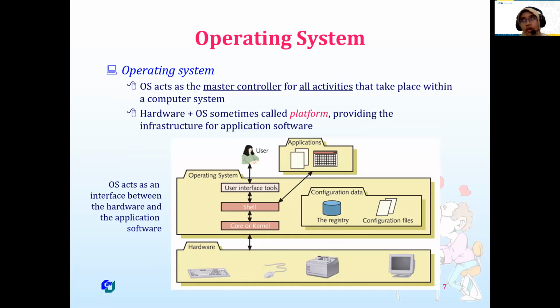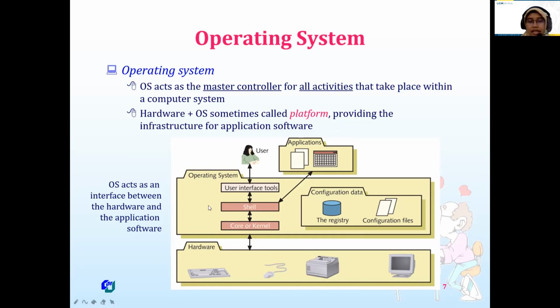CEO is chief executive officer, so it means they handle all of the management of our computer. So we can say the operating system acts as the master controller for all activities that take place within a computer system.